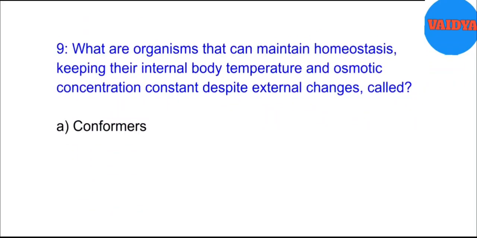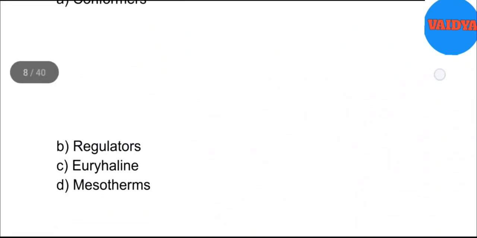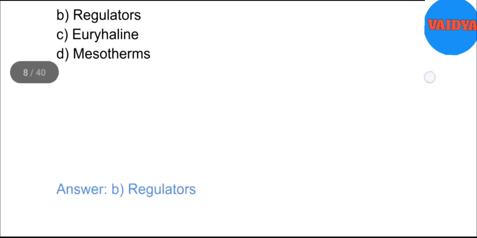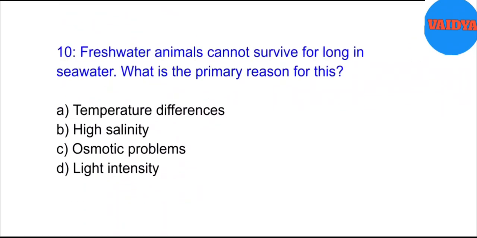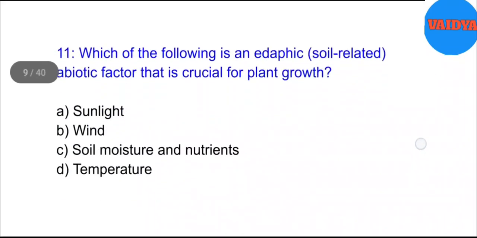9. What are organisms that can maintain homeostasis, keeping their internal body temperature and osmotic concentration constant despite external changes, called? A. Conformers. B. Regulators. C. Euryhaline. D. Mesoderms. Answer. B. Regulators. 10. Freshwater animals cannot survive for long in seawater. What is the primary reason for this? A. Temperature differences. B. High salinity. C. Osmotic problems. D. Light intensity. Answer. C. Osmotic problems.